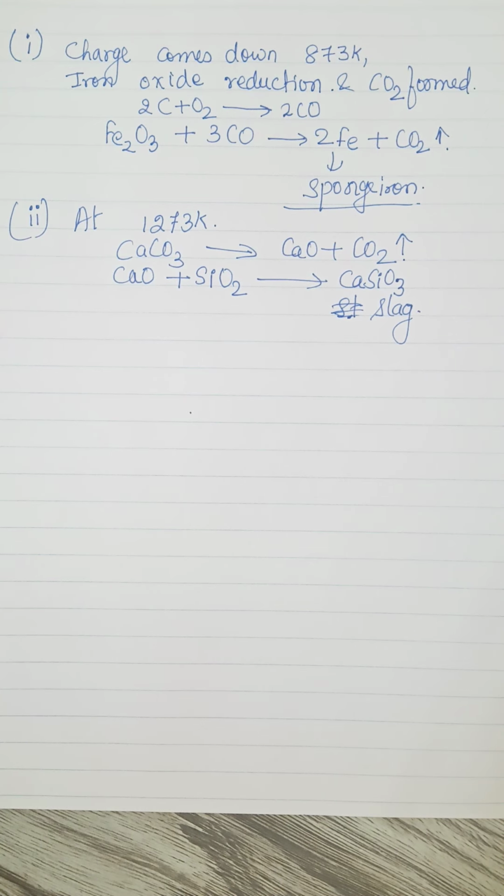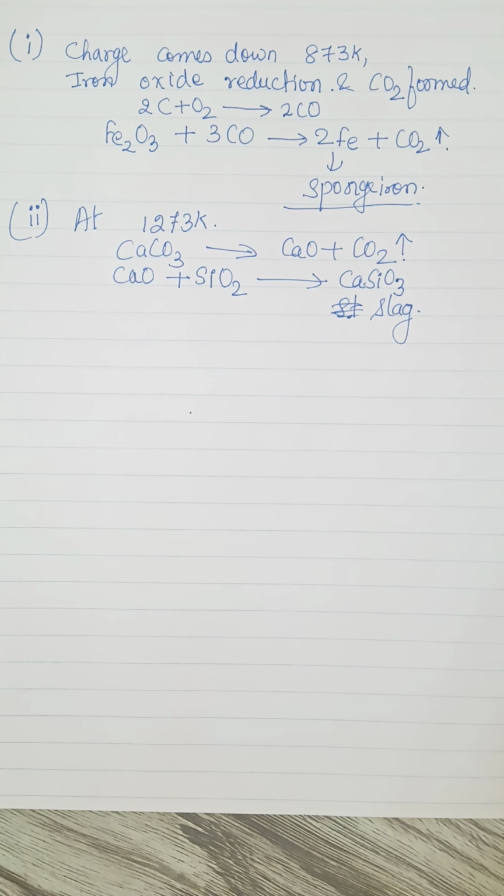Is it okay? So these are the three stages of the reaction. So basically you need to go through these two steps. After this, the sponge iron is getting melted because the temperature is decreasing. Along with that, everything is getting melted, and the slag will be there at the top of it, and at the bottom the highly dense iron will settle, and from the bottom itself the iron will be removed. So this is nothing but the pig iron. That's it. That is the third step. So you have to remember this much in iron extraction.